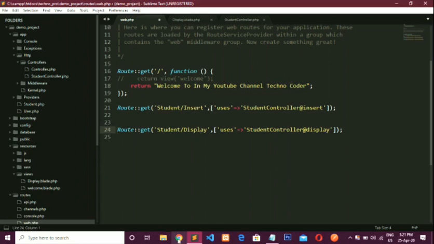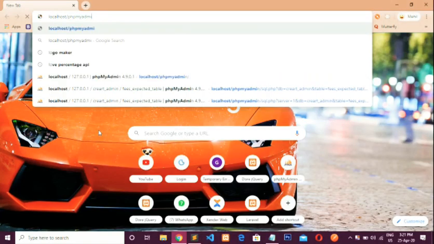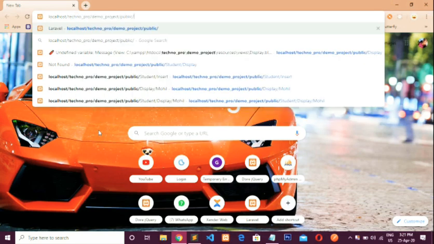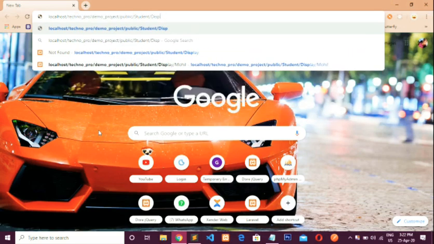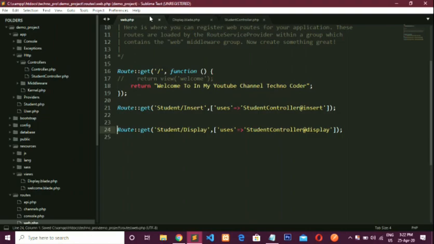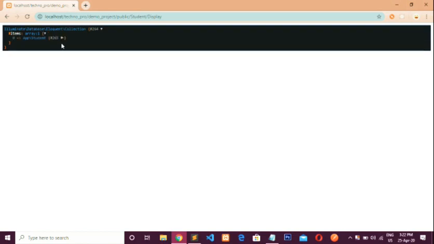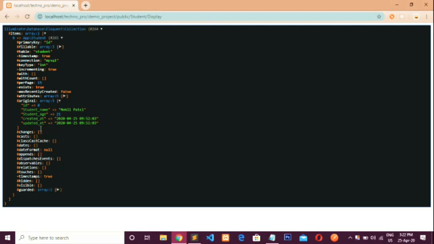So I will just run it in the browser. Open a browser and write the path localhost/technocoder/public/student, and first insert the record. Okay, here you can see this record is inserted successfully, and now I will show you the record. Oh, just a second. Okay, so I get the record. Okay, so this is all about basic routing.